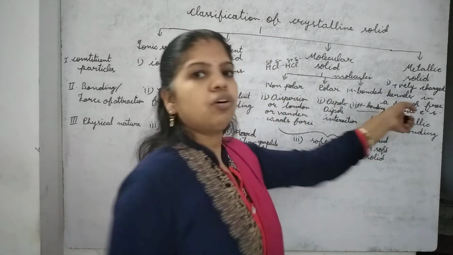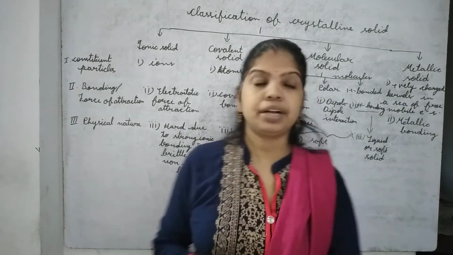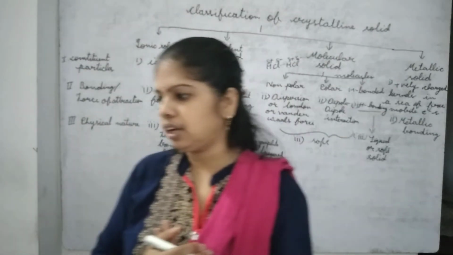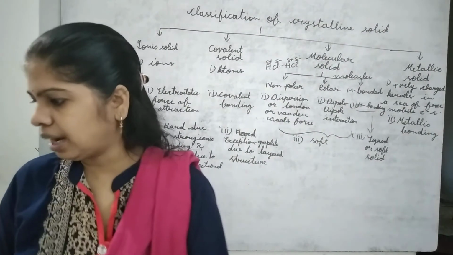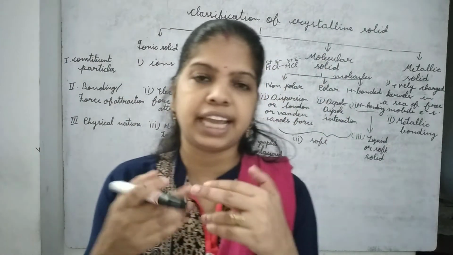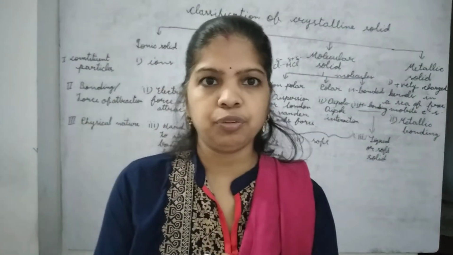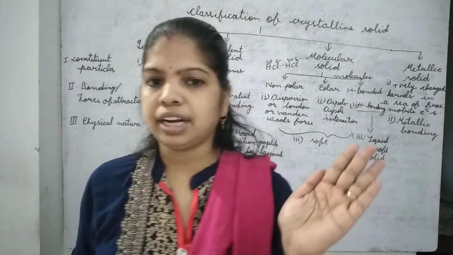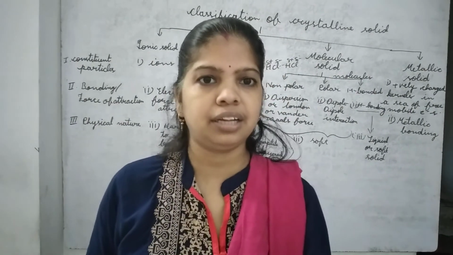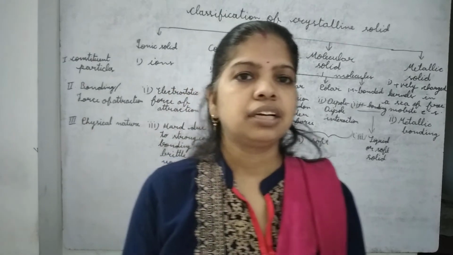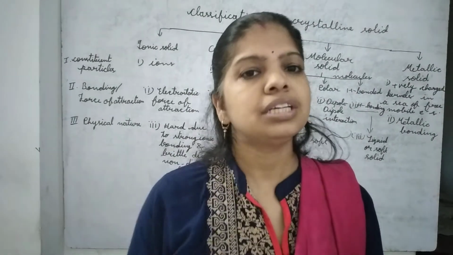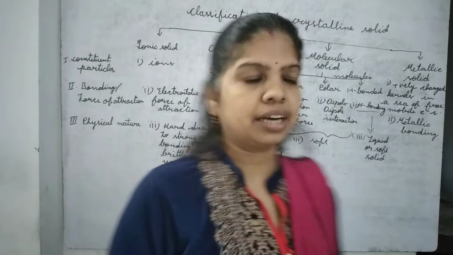Okay, and now I am discussing about metallic solid. Metallic solid, here there is already strong bonding. So what nature it will have? It is hard. It can be drawn into wires because it can be softened. We can soften it, but it does not have a tendency to flow. It does not convert from solid to liquid. So in molten state it can be softened and drawn into wires and beaten into sheets, malleable and ductile.